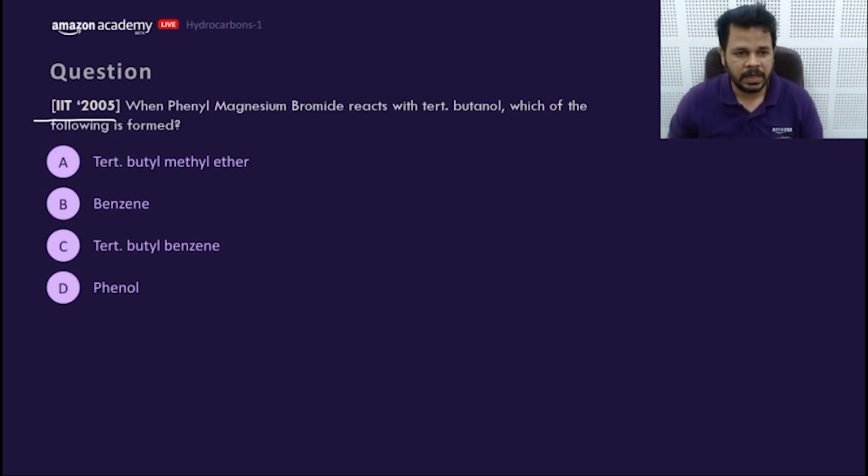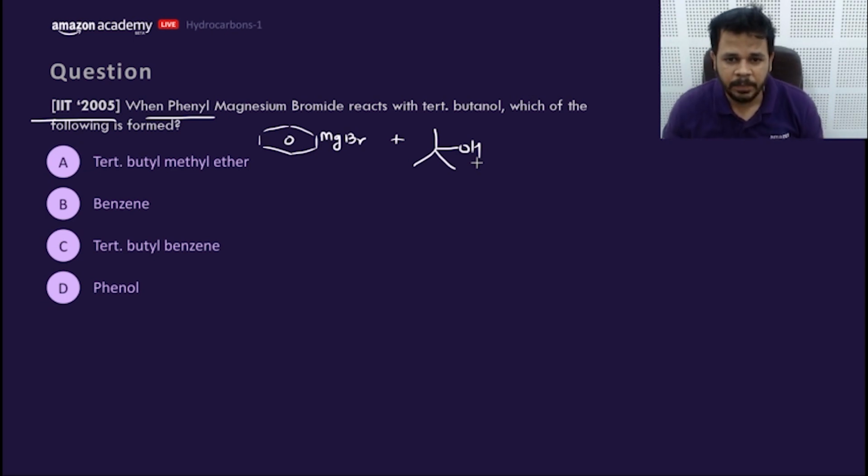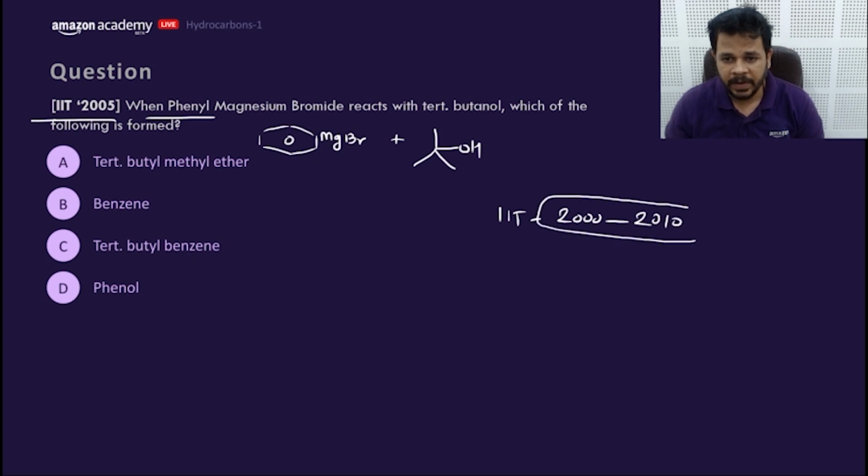Let's solve this question, which was asked in IIT 2005: phenyl magnesium bromide with tertiary butanol, what would be the product? Write your answer first. Let me check who will answer it first. Old questions are being asked in JEE Mains regularly. So JEE Advanced questions from 2000 to 2010 are very, very important for the coming exams.